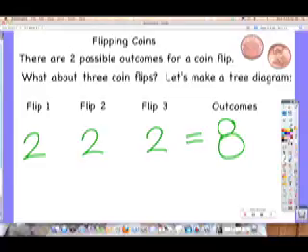James, did you figure it out? You do. You multiply them. Guys, what's 2 times 2? 4. What's 4 times 2? 8. Yay! So there's a shortcut way if you just have to say how many. Make sure you multiply them.